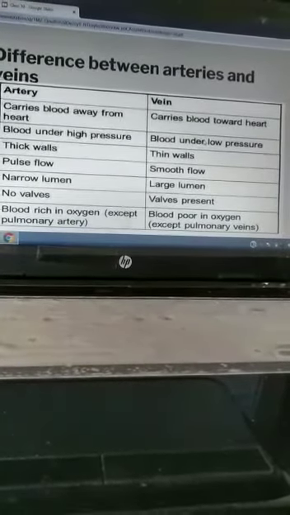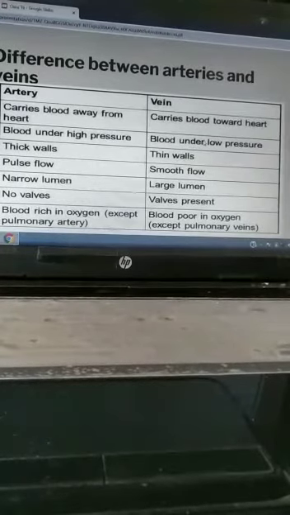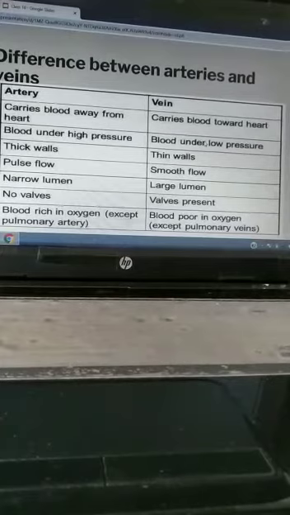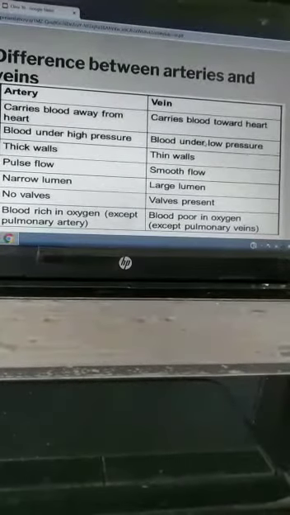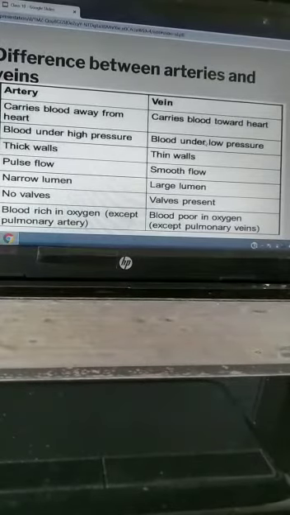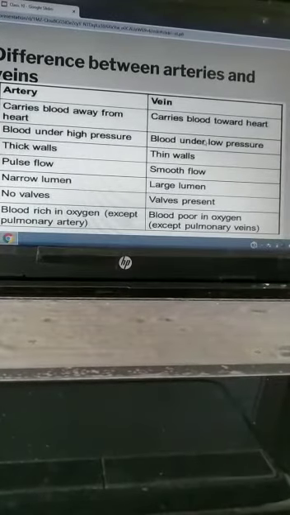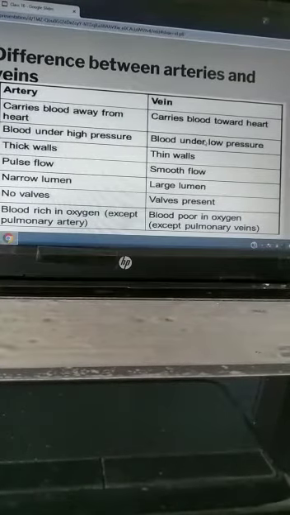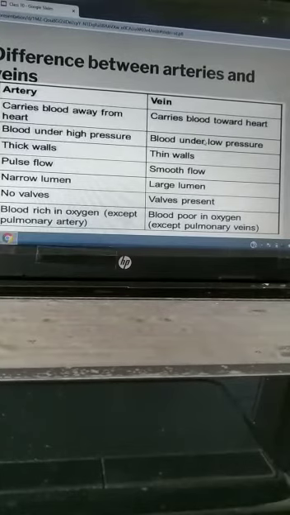Pulse is present in arteries, but in veins the flow is very smooth. The lumen of the artery is narrow, but in veins the lumen is large.